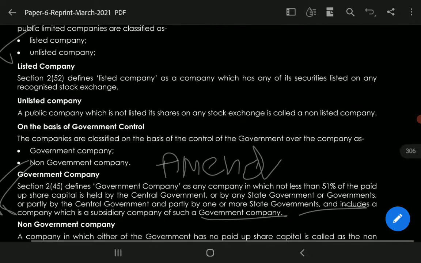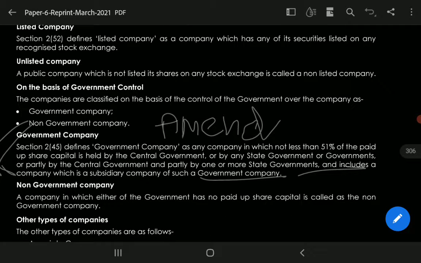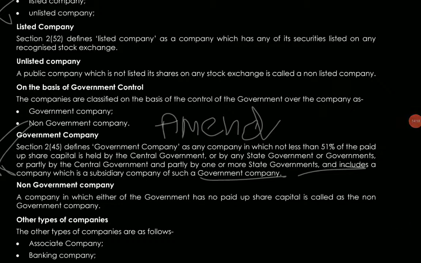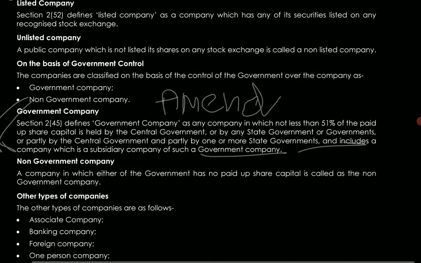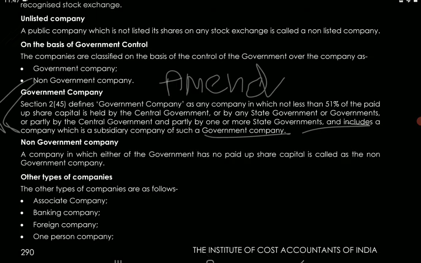Next is on the basis of government control. The companies are classified on the basis of the control of the government over the company as government company and non-government company. So what do you mean by government company? Section 2 clause 45 defines the government company as any company in which not less than 51% of the paid up share capital is held by the central government, or by any state government or governments, or partly by central government and partly by one or more state governments, and includes a company which is a subsidiary company of such a government company.